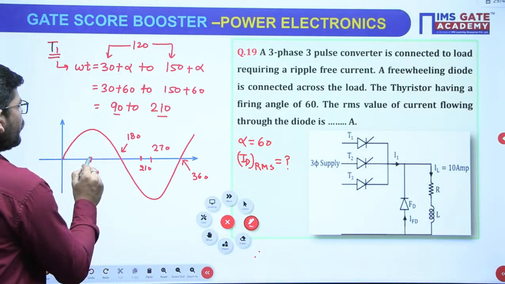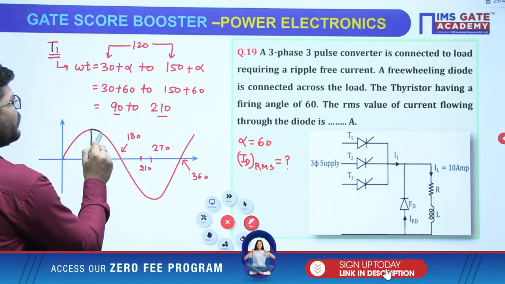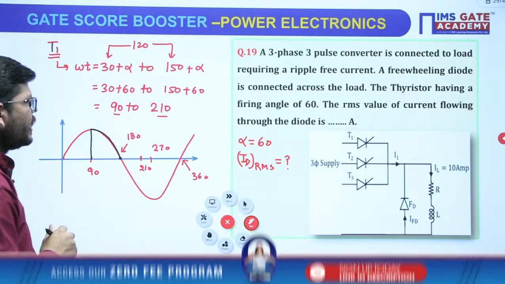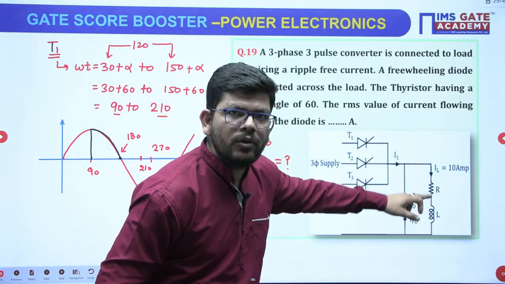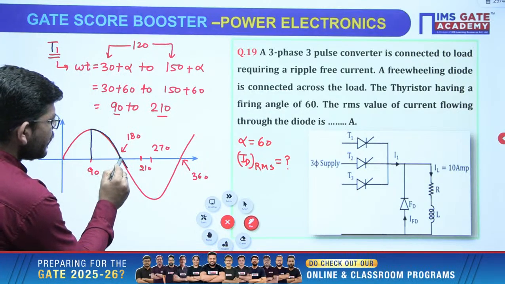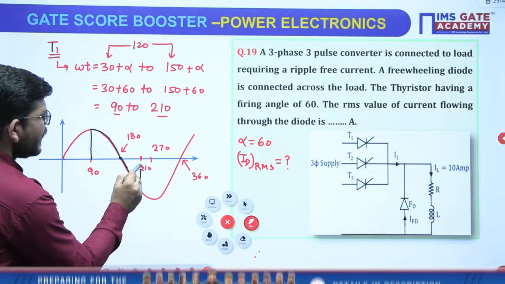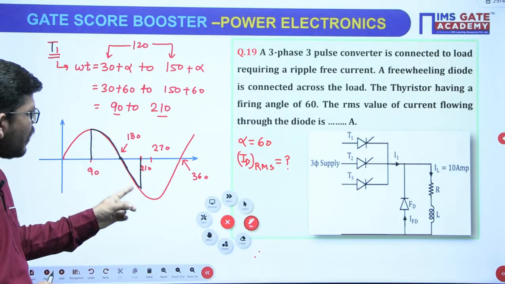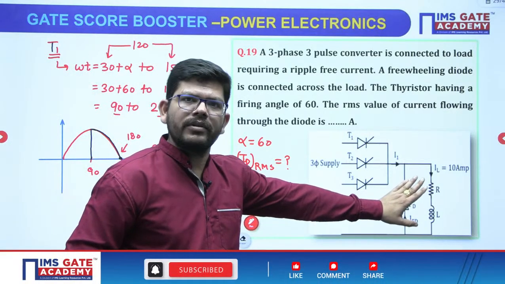So when you trigger your switch, the switch will immediately reach the highest peak point voltage. Then it will follow the input voltage up till 180. Now what is the load voltage? It is an RL load. Because of the inductive load, it will keep on following the load voltage up till the angle 210, correct. So you should get output voltage from 90 to 210 if there is no freewheeling diode.